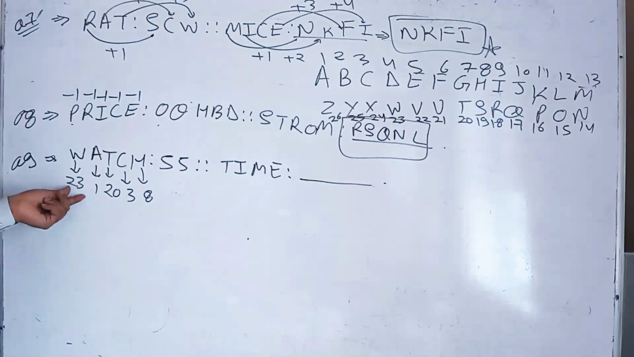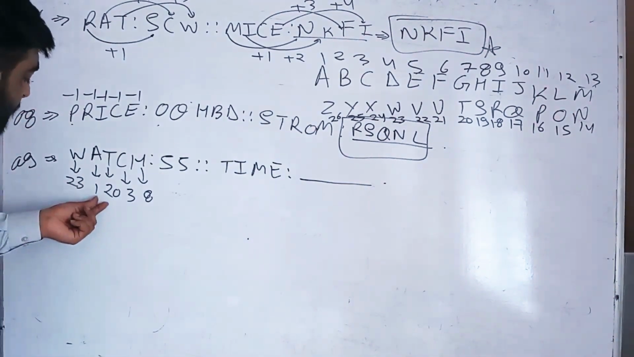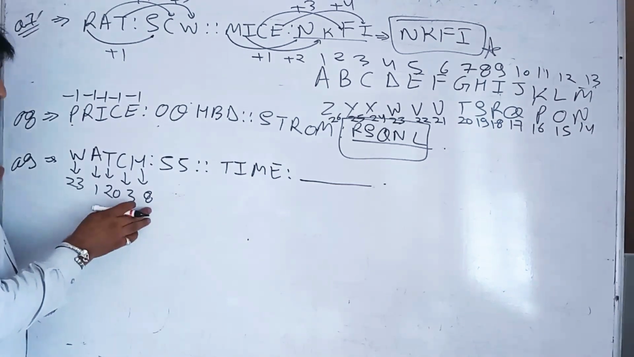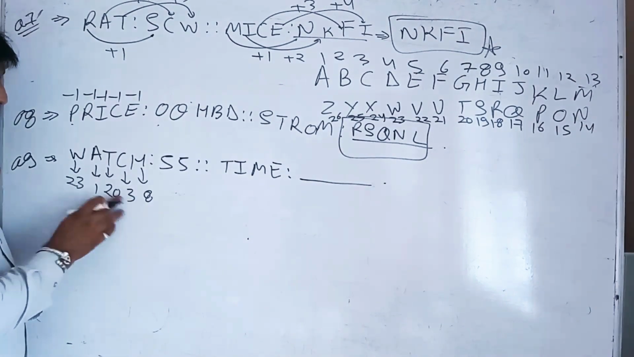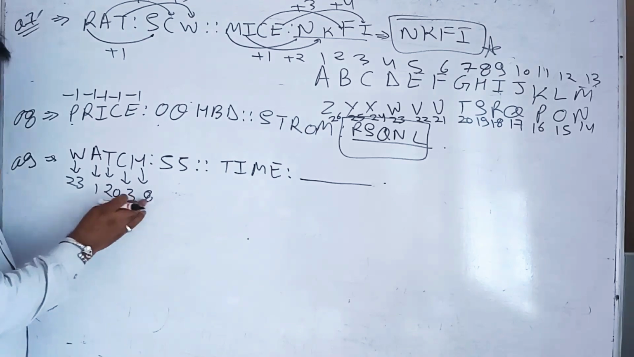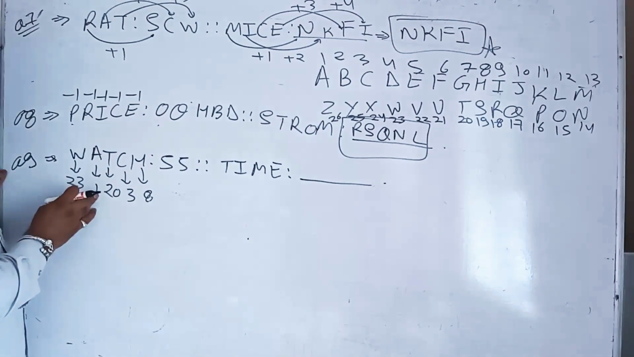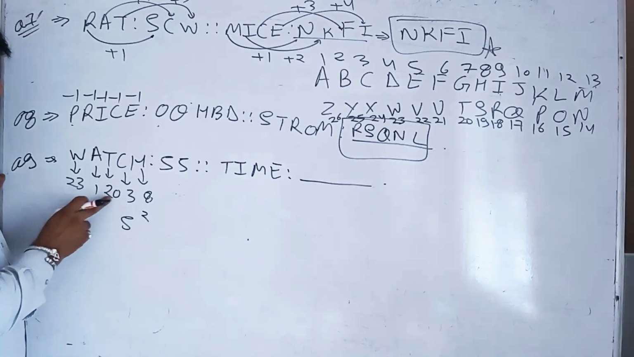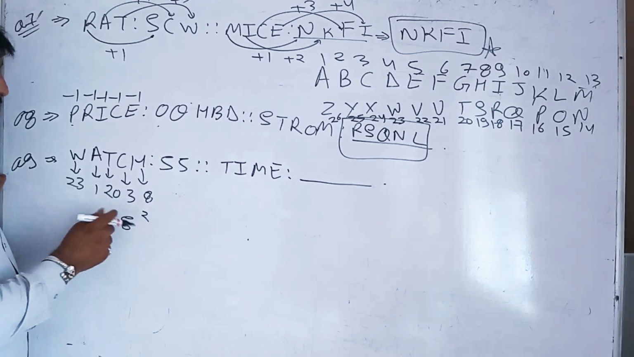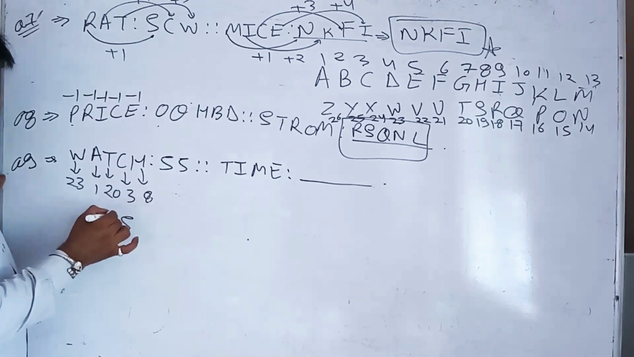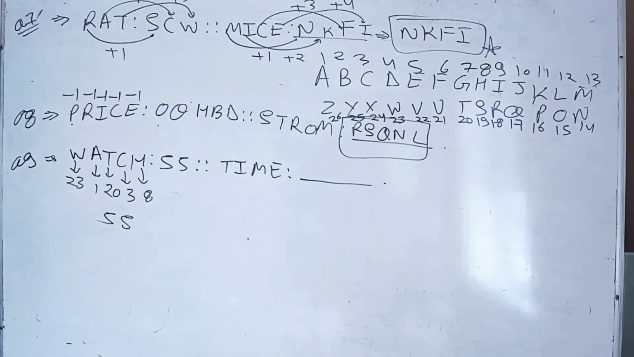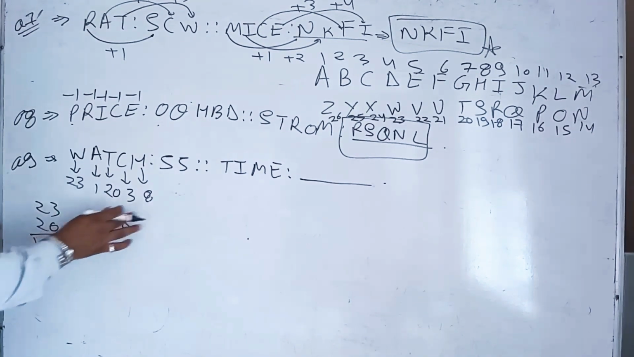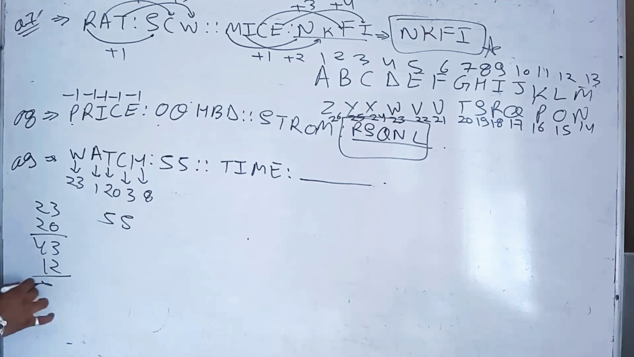23 plus 1 is 24, plus 20 is 44, plus 3 and 8. We added 23, we added 20, got 43, we added 12, that is 55.